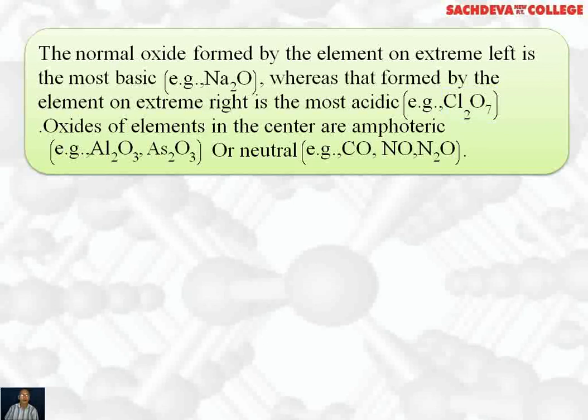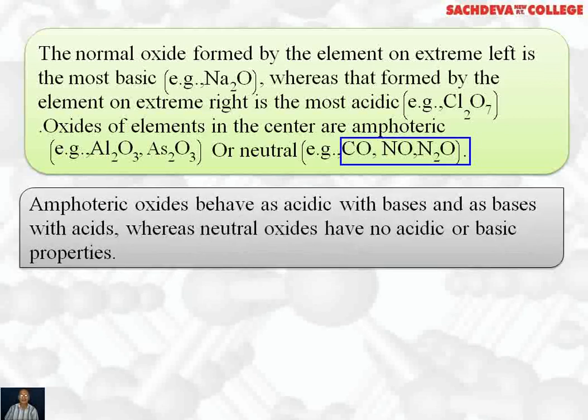Oxides of elements in the center are amphoteric. Amphoteric means acidic or basic, for example Al2O3 and arsenic oxide. They can be neutral also, for example carbon monoxide, nitrogen monoxide and nitrous oxide. N2O is also called laughing gas because it attacks the nervous system. Amphoteric oxides behave as acidic with bases and basic with acids, whereas a neutral oxide has neither acidic property nor basic property.